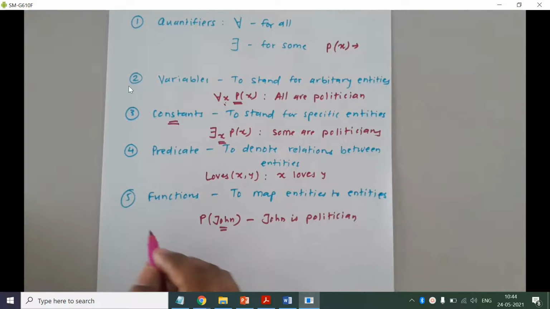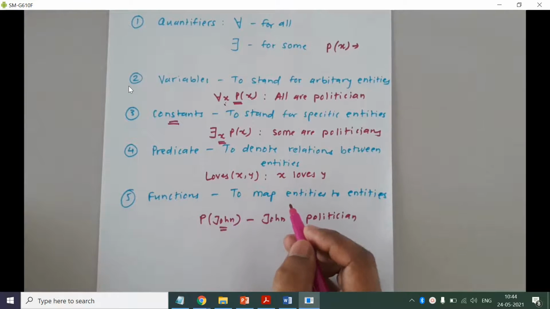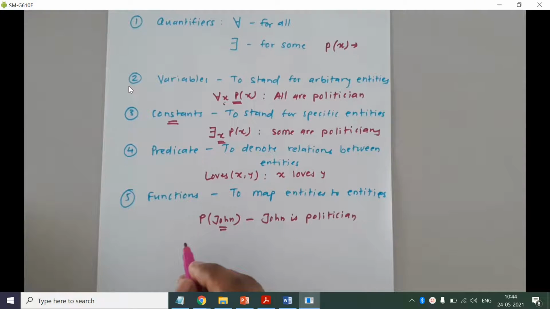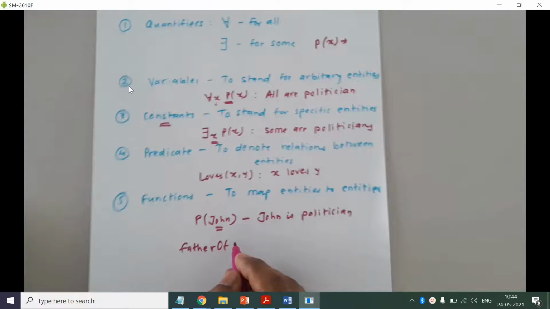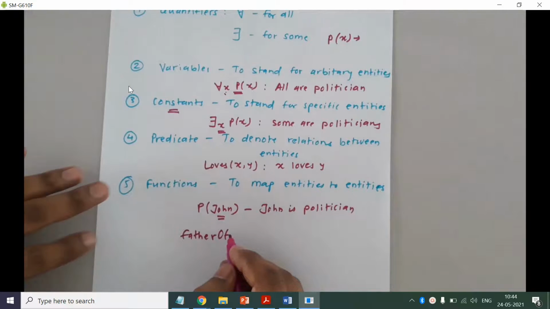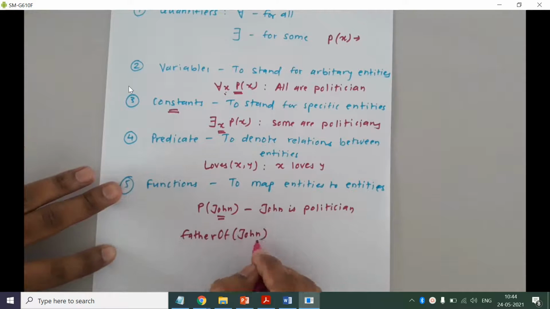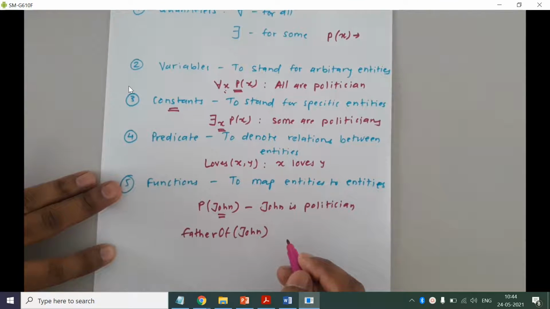And the next thing is function. So it is used to map entities to entities. For example, you can have a function called father of. Now father of John, consider Amit.